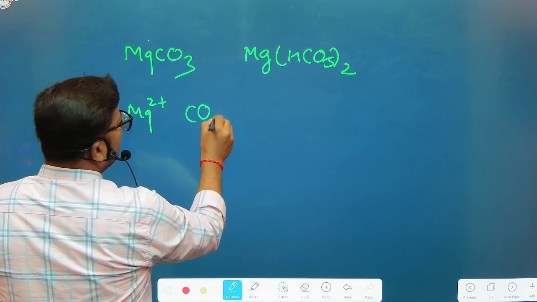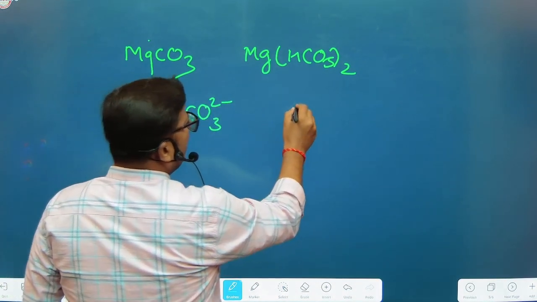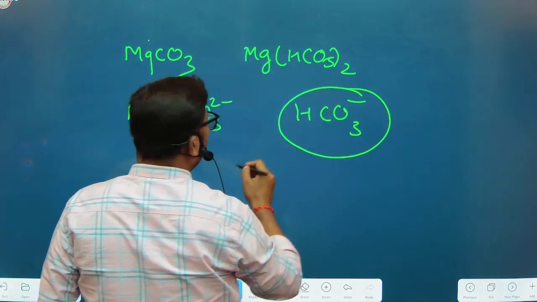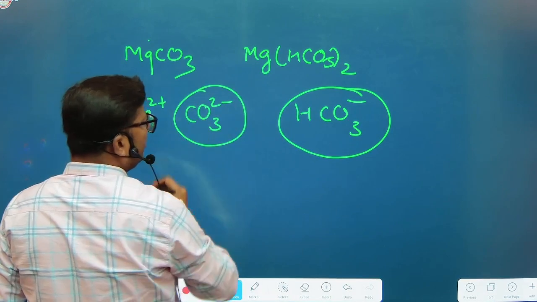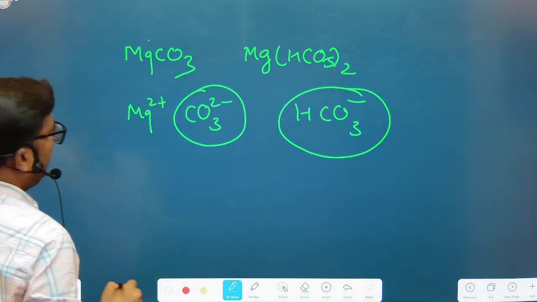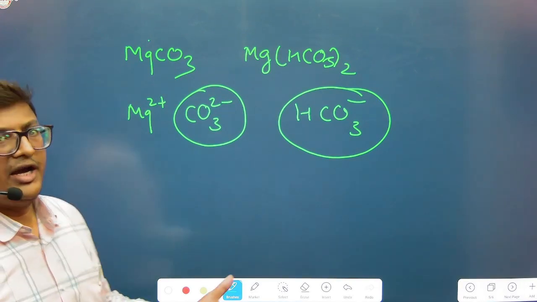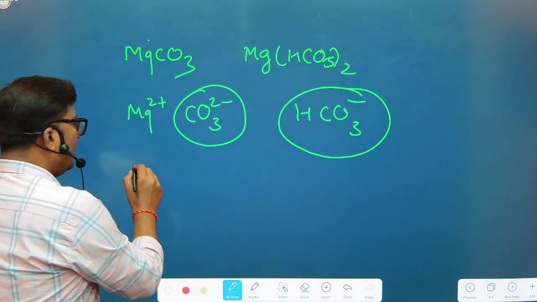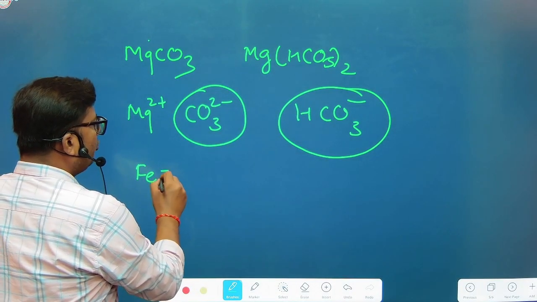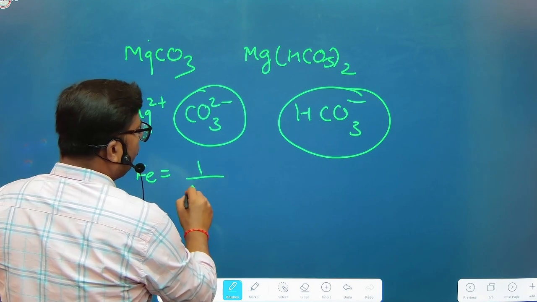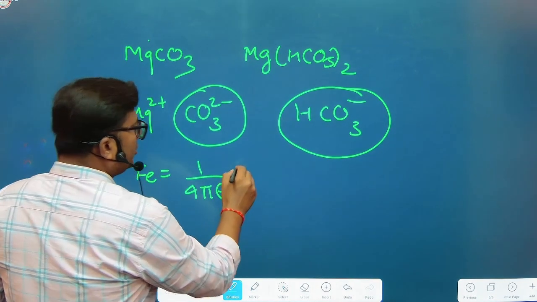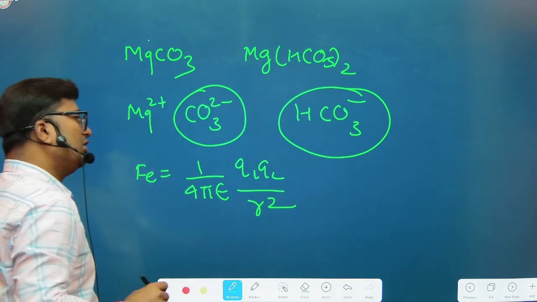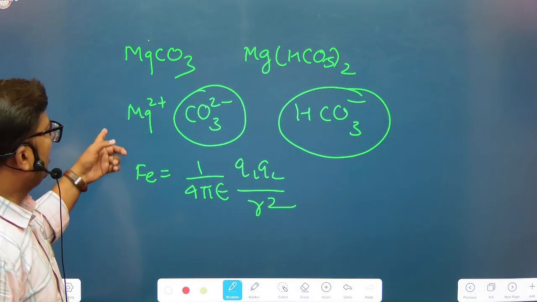Here CO3 2 minus, and here HCO3 minus, that is a univalent anion, while carbonate is a bivalent anion. As you know, in ionic compounds, the electrostatic force of attraction is defined as F equals 1 over 4 pi epsilon, times Q1 Q2 upon R square. So Q1 and Q2 are the charges on the particular cation and anion.